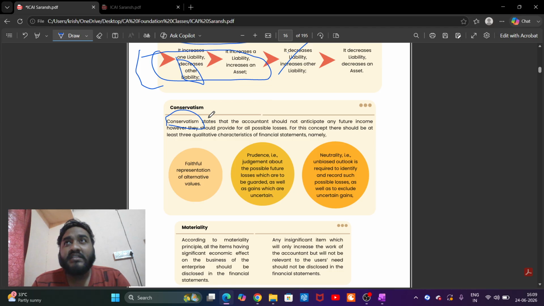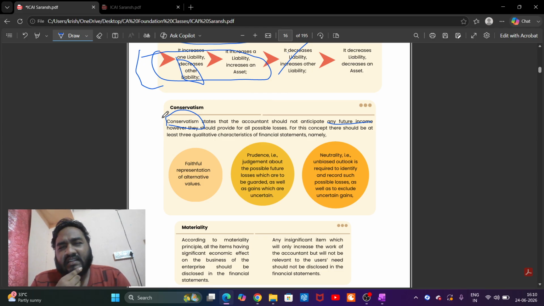For example, I just went to a meeting. My income is around 10 lakhs. If the other person I met accepts my project, my revenue jumps from 10 lakhs to 15 lakhs. So can I recognize 15 lakhs in this year? No. That is one side of the issue: future anticipated income shall not be recorded.